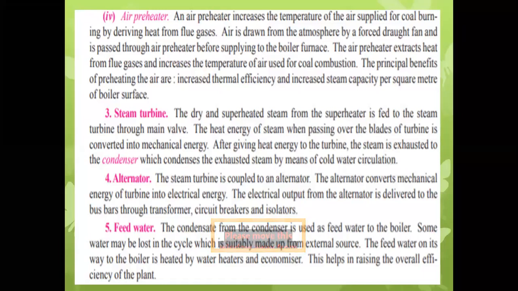As we have seen in the hydropower plant, water through the jet hits the water turbine, which may be a reaction turbine or an impulse turbine, and it is converted into mechanical energy. After giving its energy to the turbine, the steam is exhausted to the condenser, which condenses the exhausted steam by means of cold water circulation.